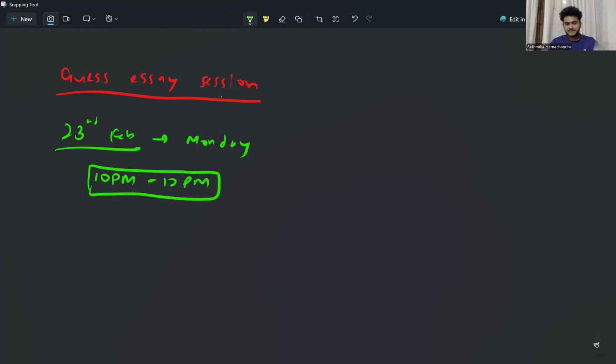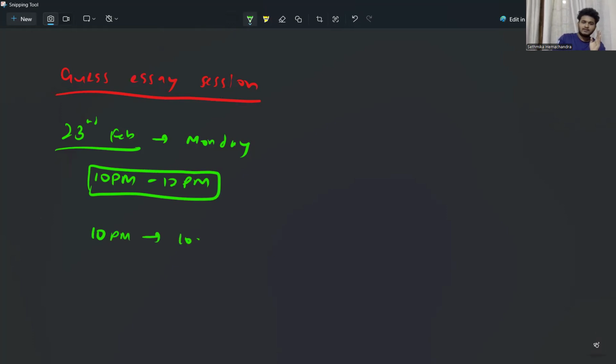Now I'll quickly explain what we'll be doing. This is actually a very important session, and last time many of my guesses came to the A-level paper. About 9 out of the 13 subparts in Part B were included in my guesses. In the guess session, I'll be taking a certain section of the resource book. For example, I took photosynthesis, the Calvin cycle. So what we'll be doing is something like this, from 10 p.m.